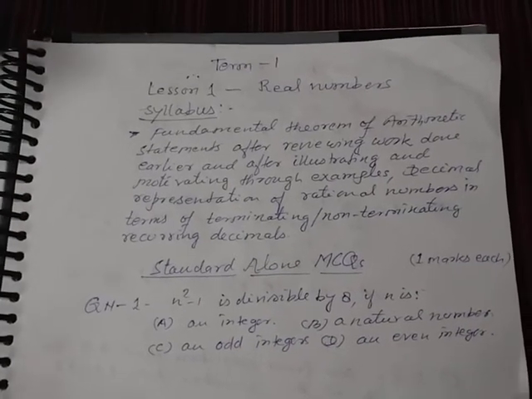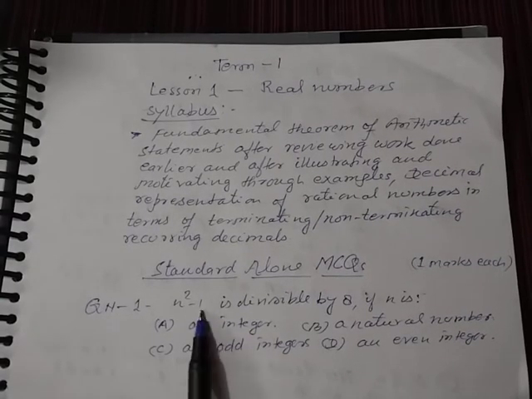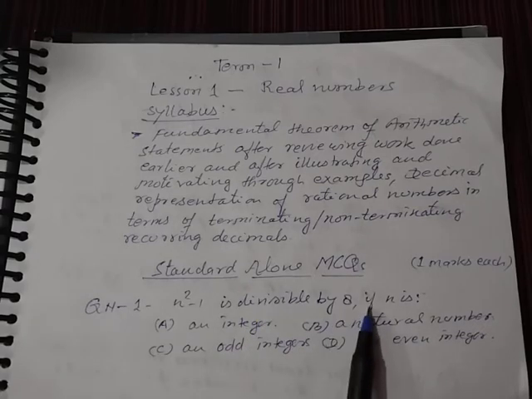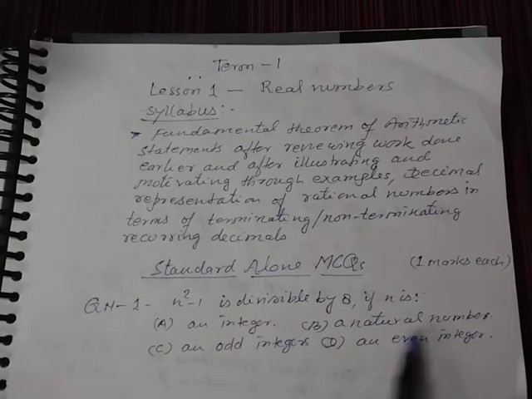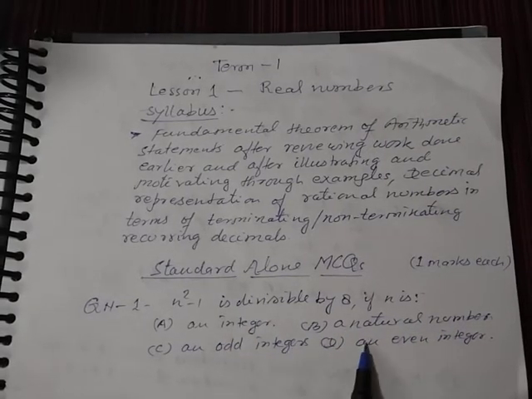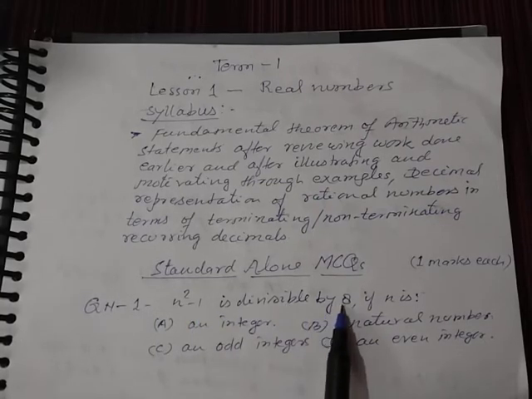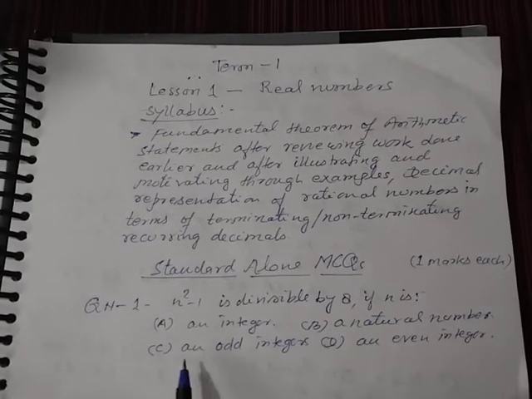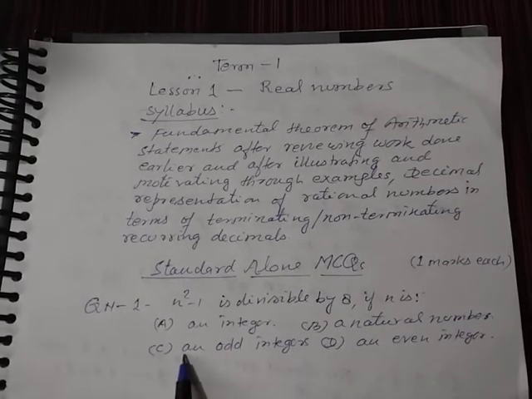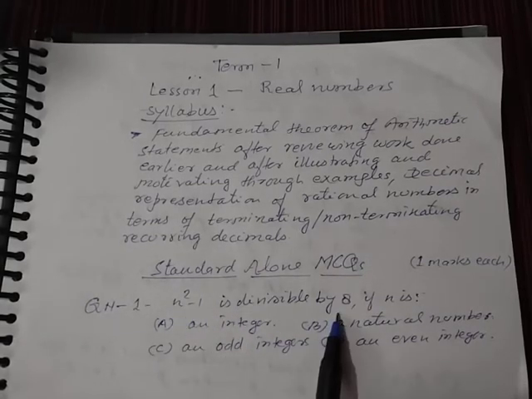So students, let us start. Question number 1. n square minus 1 is divisible by 8 if n is: an integer, a natural number, an odd integer, or an even integer. Students, n square minus 1 is divisible by 8 if n is what? Take it simple. Suppose if you put any odd number here, then it will be a multiple of 8.